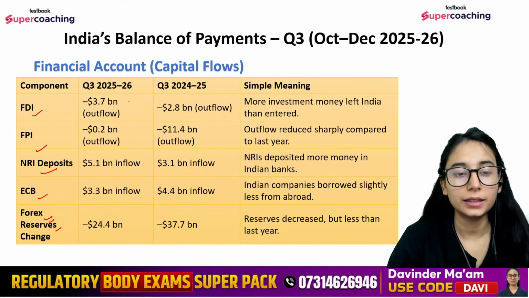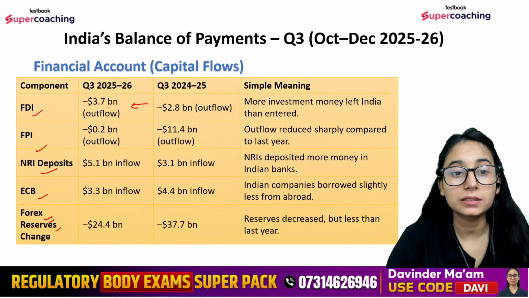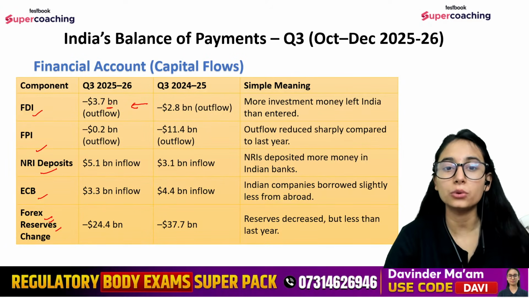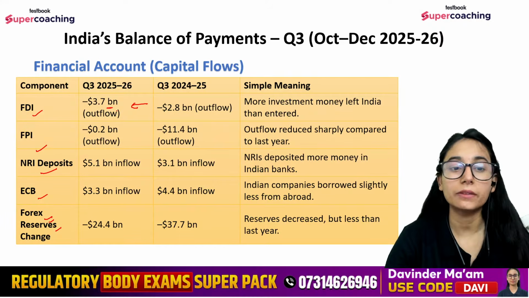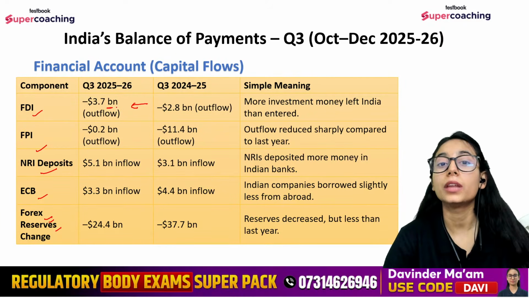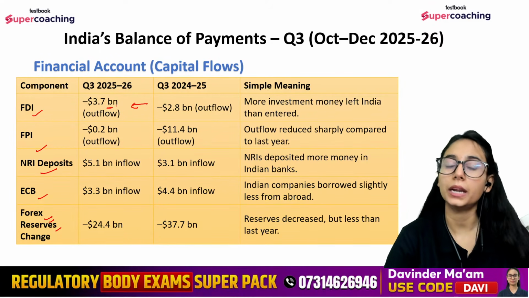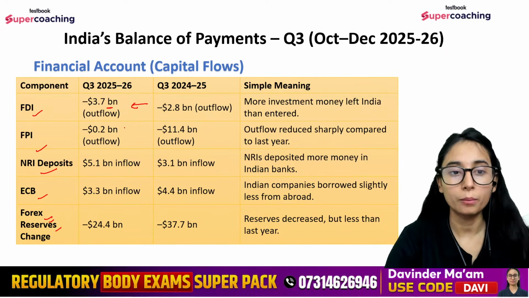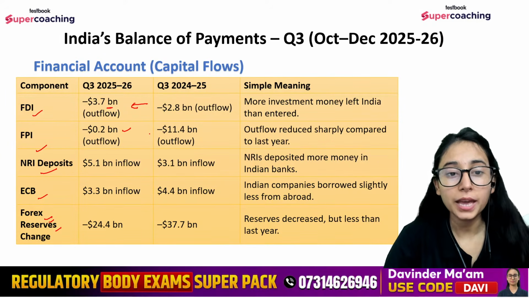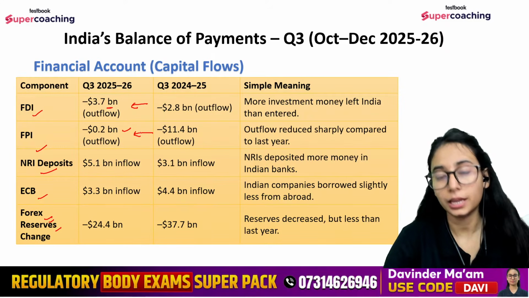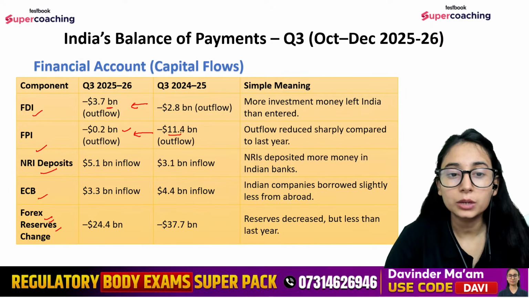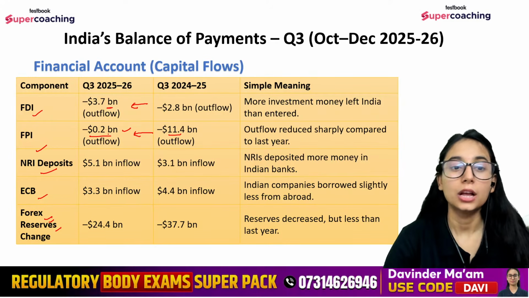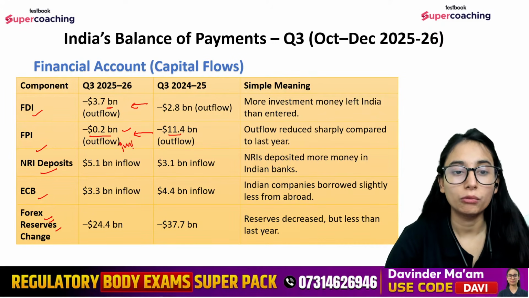So FDIs देखते हैं. So FDIs have increased in negative, यानी कि outflow और भी ज्यादा बढ़ चुका है. That means FDI has reduced drastically to 3.7 billion. That means people have disinvested their money from the Indian market and have taken their money back to their home country. FPIs अब कम हम कह सकते हैं गिरे हैं. That means earlier it was 11.4 billion, but now it is 0.2 billion, right? So we can say it has somehow improved.